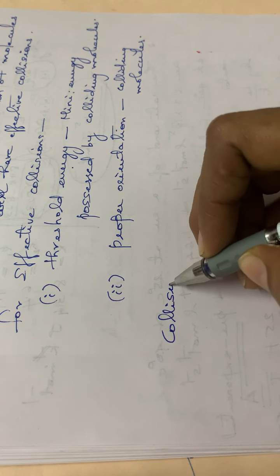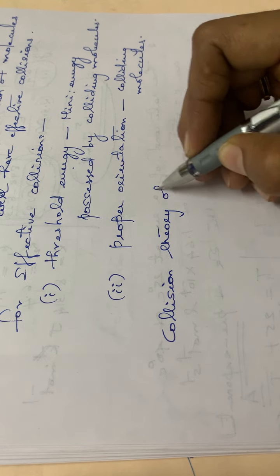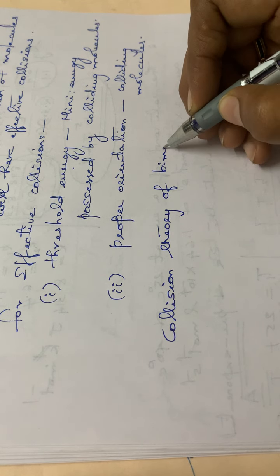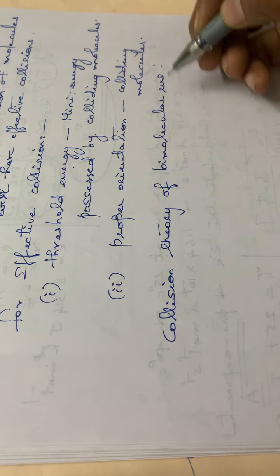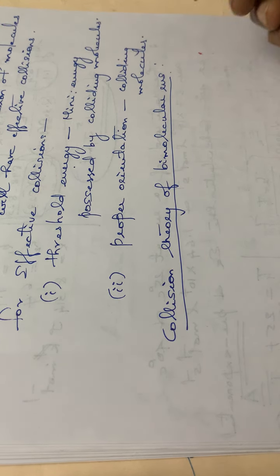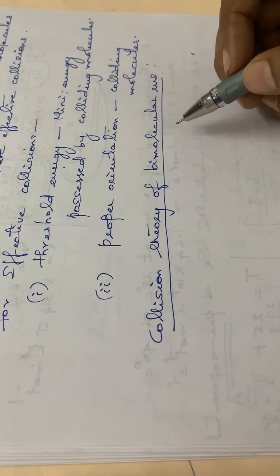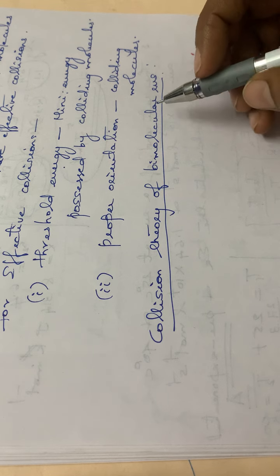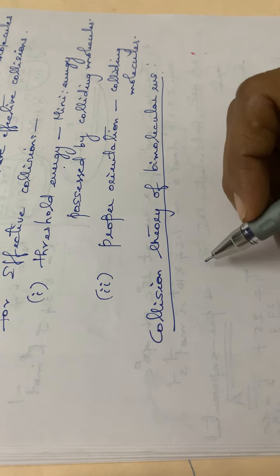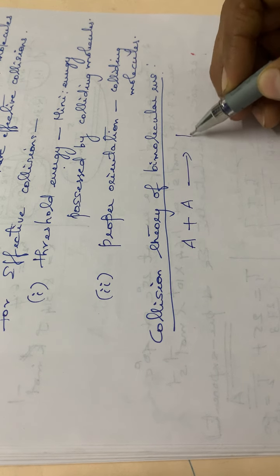Then the next is collision theory of bimolecular reactions. Bimolecular reaction means the molecularity of this particular reaction is 2, isn't it? For example, we can write the equation like this: A + A giving products.